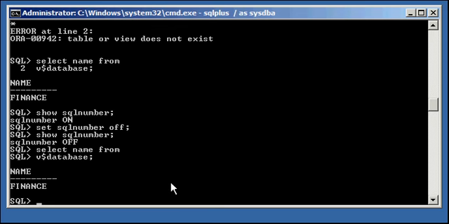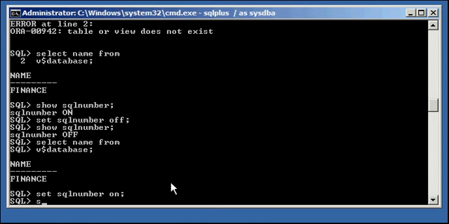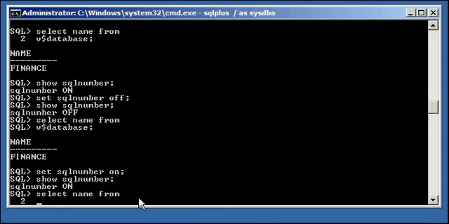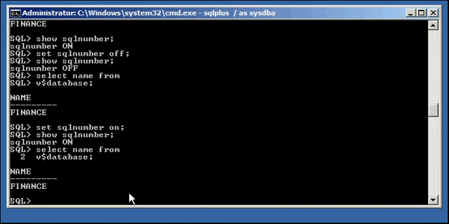Now to turn it back on, you type in set SQL number on, show SQL number. It's on, and now when we do our select and we don't have a semicolon to terminate the select statement, it's going to start putting numbers here until we do from the database.